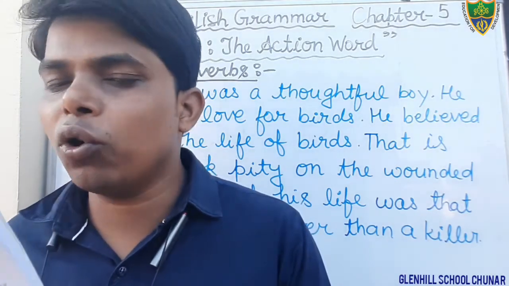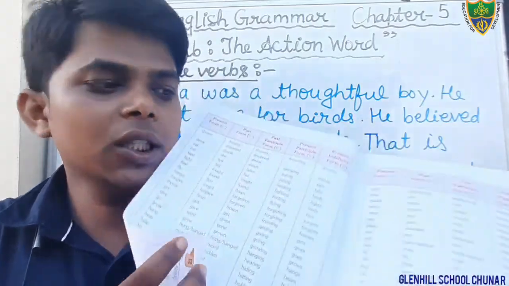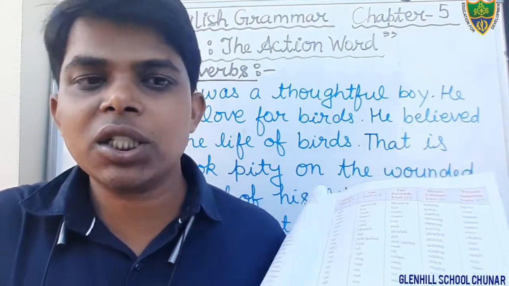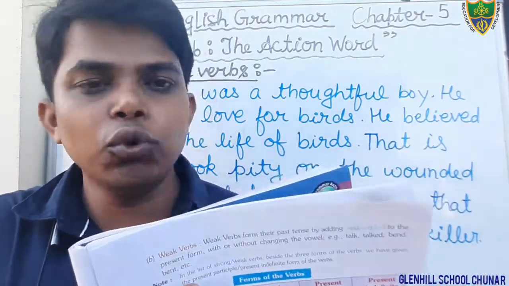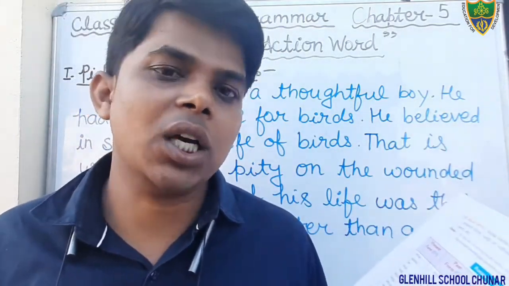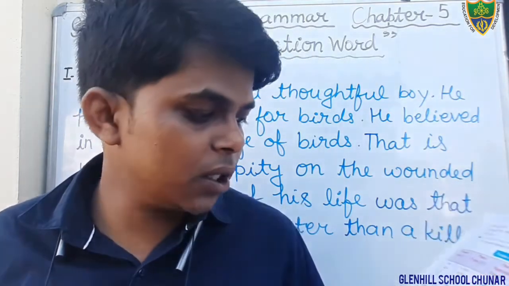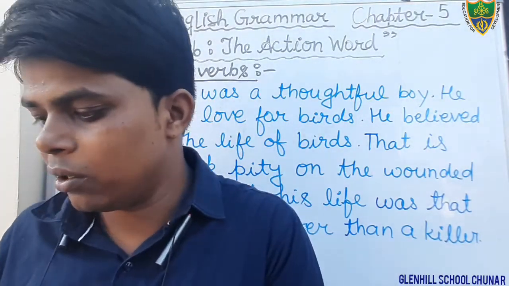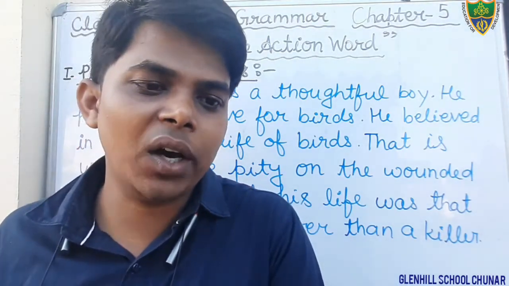Okay students, I have told you to learn all these forms of verb. You must learn them. They are given at the page number 23, 24, 25, 26. You must learn these forms of verb, because the use of these verbs you will find in the next chapter also, and in the tense also. Therefore, it is necessary to learn. It is compulsory for you. It will be helpful for your next class as well. Okay students, so now come to the exercises given in the chapter 5.